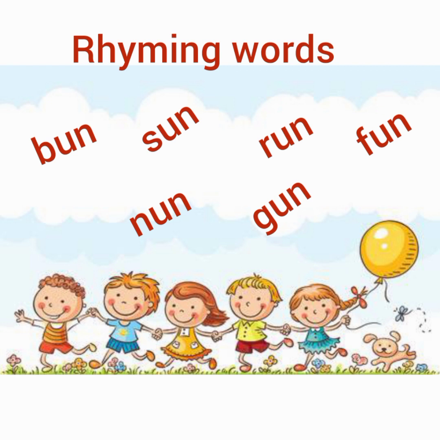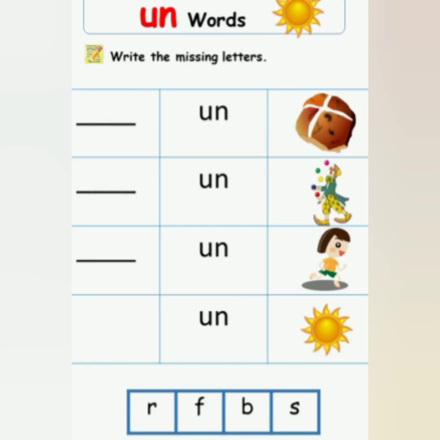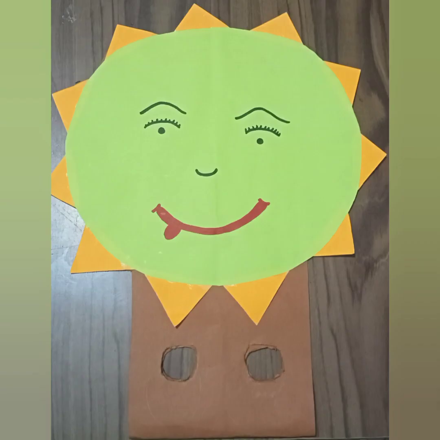Rhyming words: bun, sun, run, fun, none, and gun. They will write the missing letter: b, bun; r, run; f, fun; s, sun. They can make their own finger puppets and perform different sentences related to the picture.